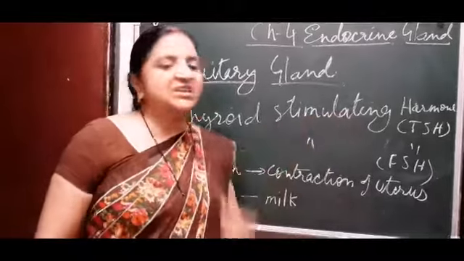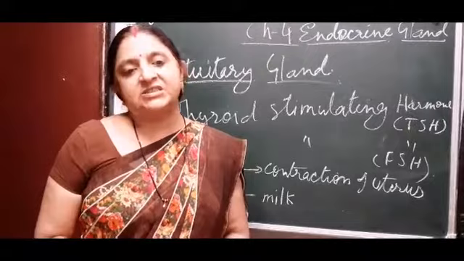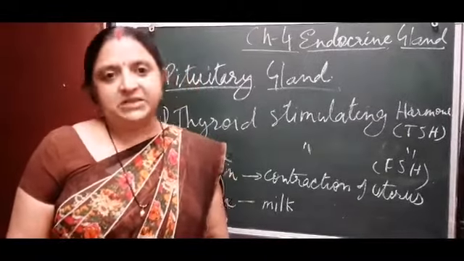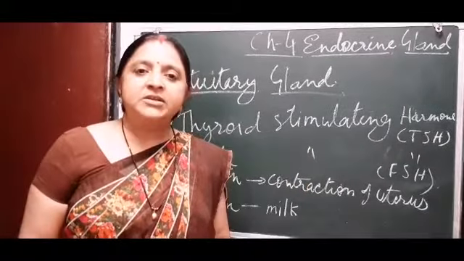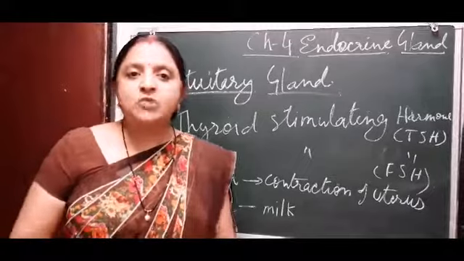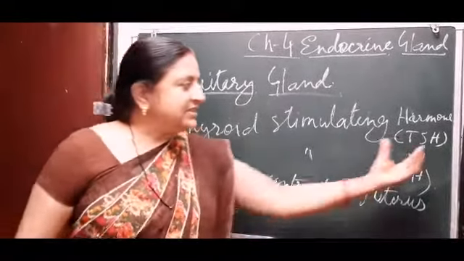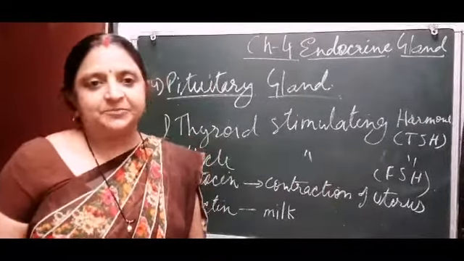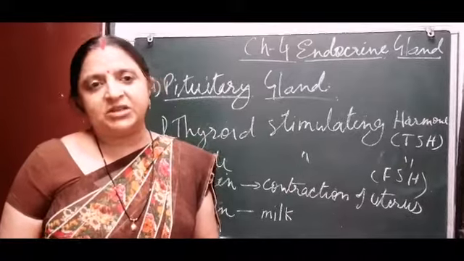By secreting thyroid stimulating hormone, it controls the secretion of thyroxine by the thyroid gland. It controls the secretion, and it also controls stopping the secretion of thyroxine by the thyroid gland, by secreting TSH. In this way it works as the master gland for the thyroid gland.